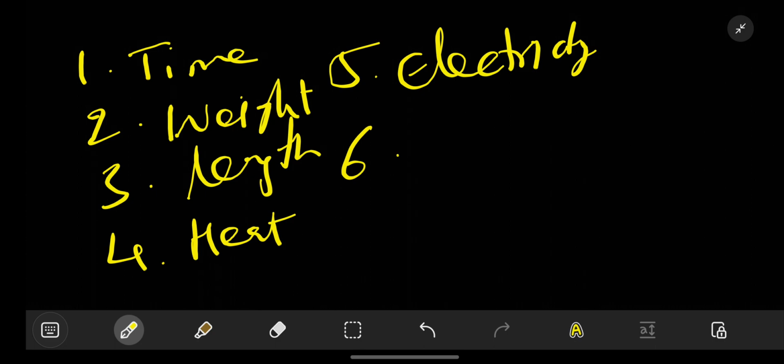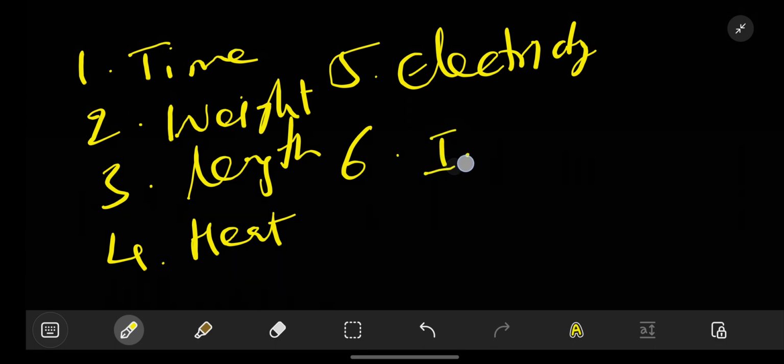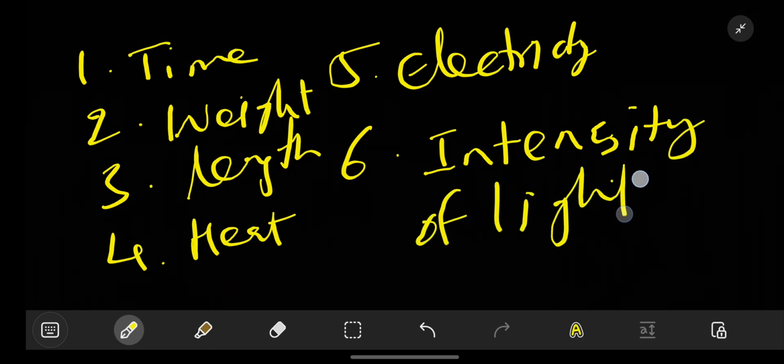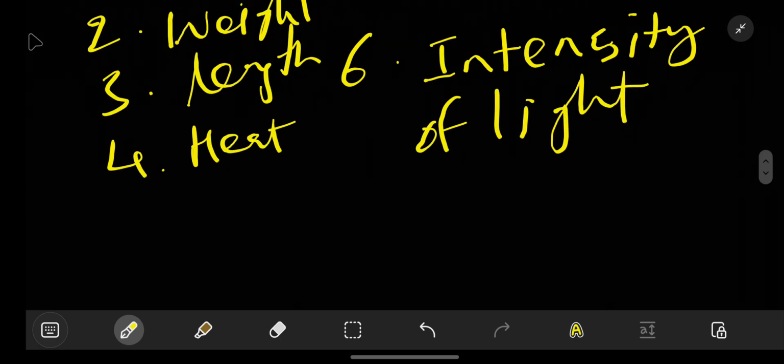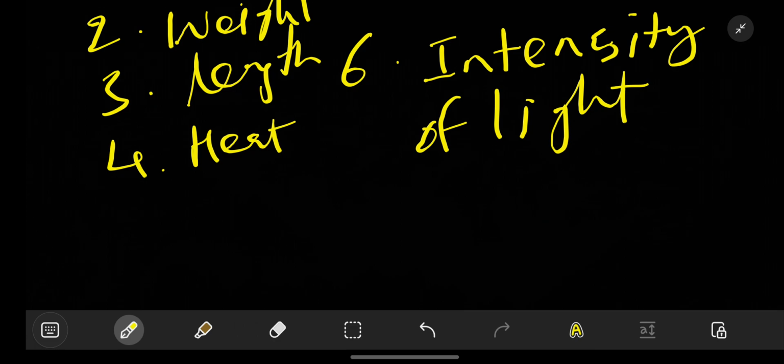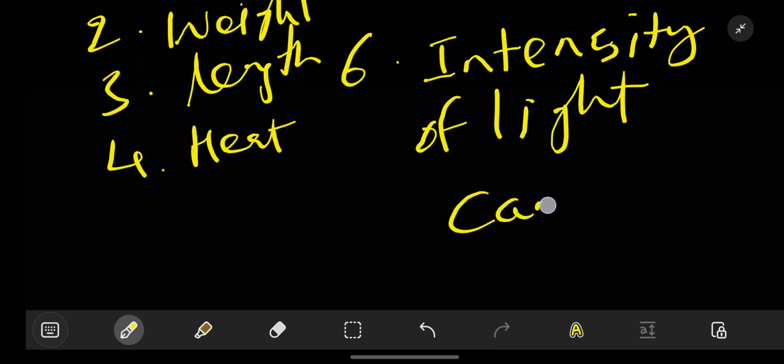Can't we measure the intensity of a light? Intensity of light, we can also measure this one. How do we measure it? So suppose a bulb, our usual household bulbs, those have some kind of intensity. The street lights have another kind of intensity, as in the focused light which we feel. The lasers have another kind of intensity. So people started measuring the intensity using a unit called candela.